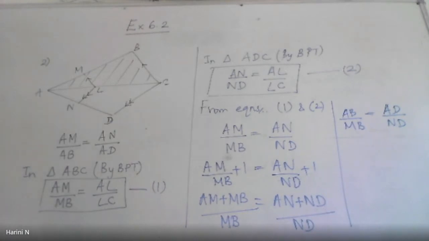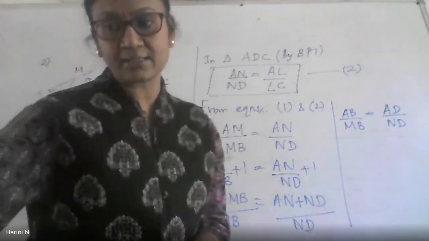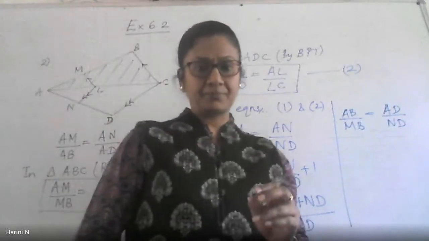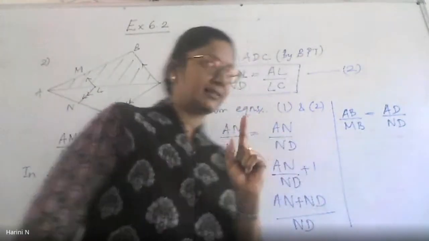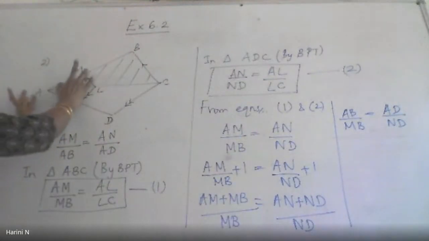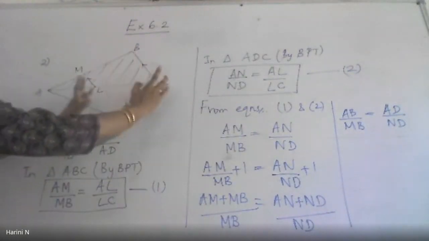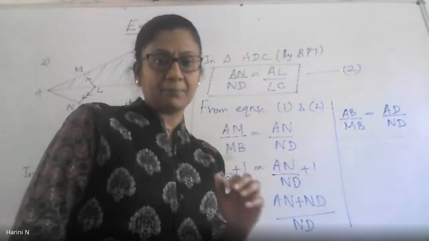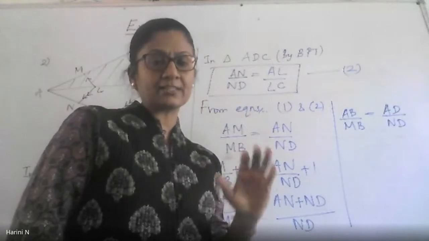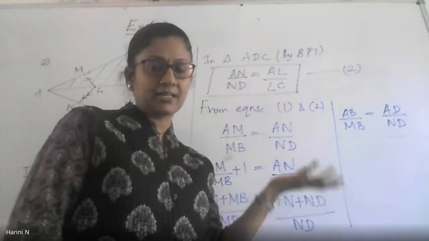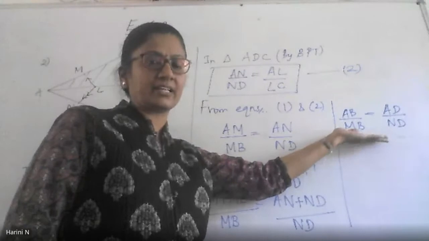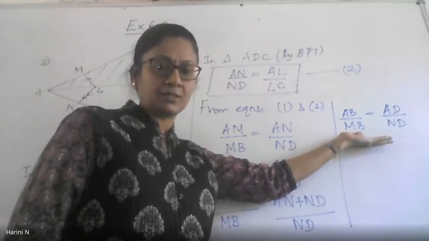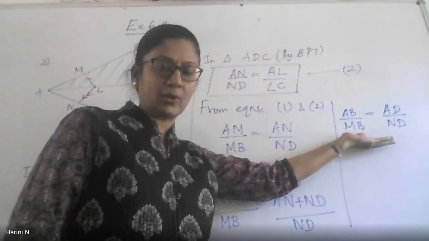Otherwise also see, if you think adding 1 or subtracting 1, taking reciprocals and all is very difficult, there are alternative ways of representing the BPT. I have given you only one ratio yesterday. Whenever I apply BPT, I know AM by MB is equal to AL by LC. There are alternative ways in which the same BPT can be applied. So that also I will give you today so that you can directly use it. There is a little more work here with the fractions that I have to do, so I will just stop here and get back a little while later.